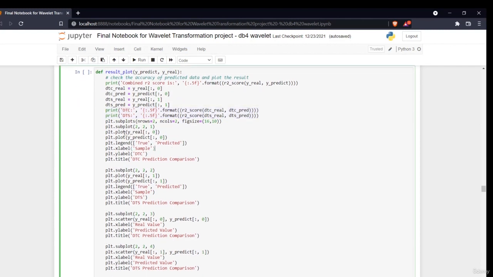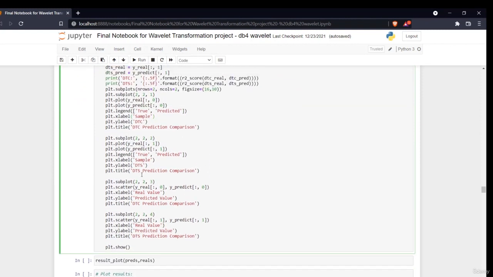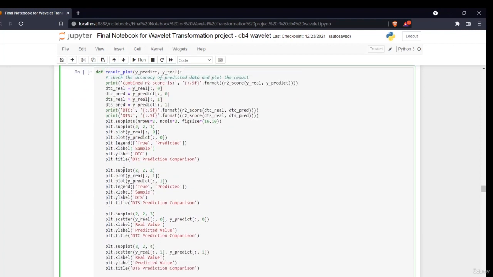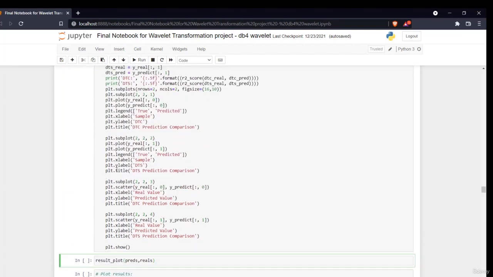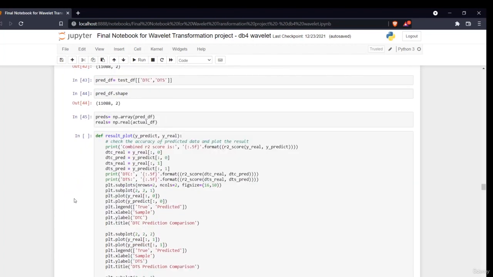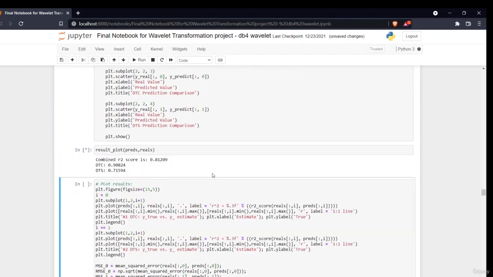I'm plotting a subplot, saying plot these values. I'm giving my x title and my y title. The same thing happens for all of these. I'm plotting four plots: two are line plots and two are scatter plots. Then I'll call this function and pass the predicted and real values. Okay, now I'll just execute it.